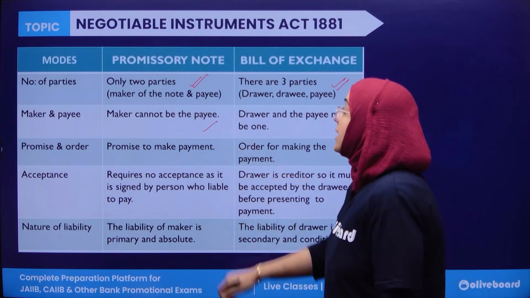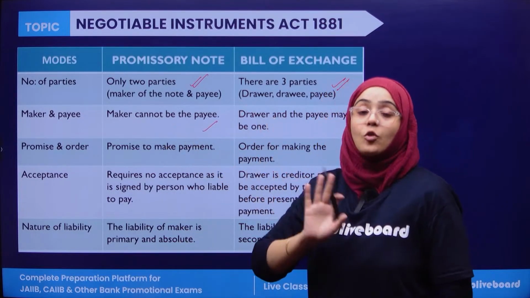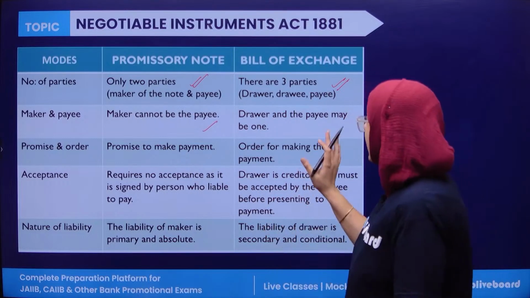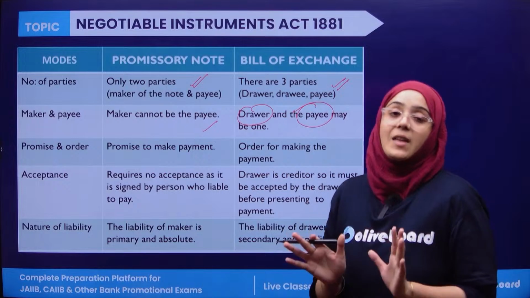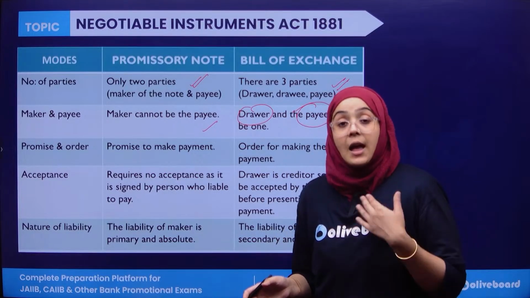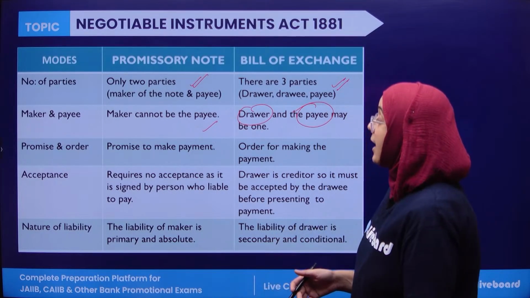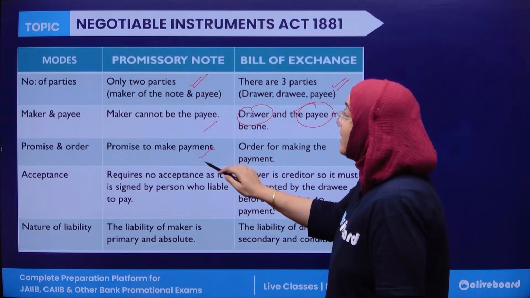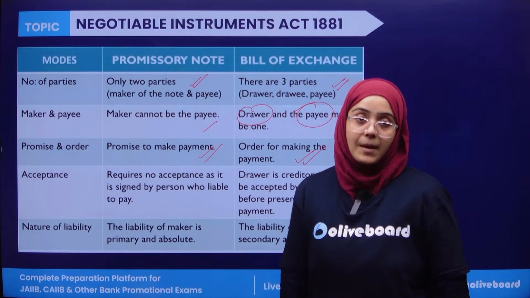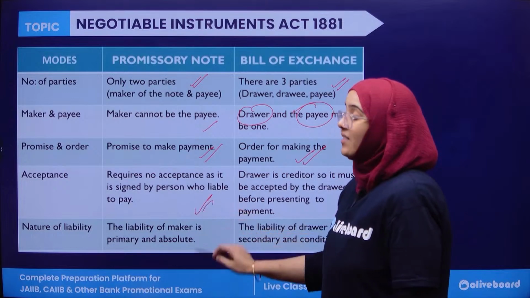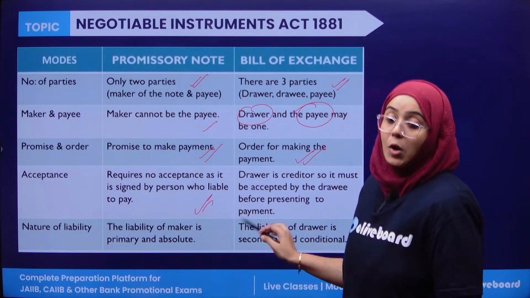In a promissory note, the maker cannot be the payee. But in a bill of exchange, the drawer and payee are sometimes the same, sometimes different. I have already explained this with an example. In a promissory note there is a promise to make payment. In a bill of exchange there is an order for making the payment. In a promissory note no acceptance is required. In a bill of exchange acceptance is required. Why?